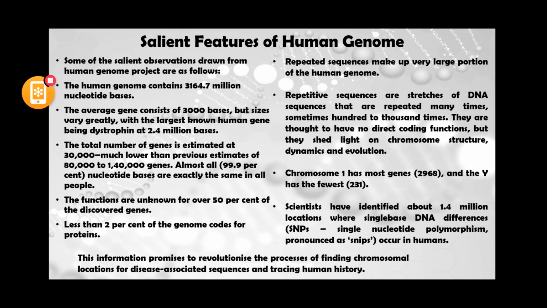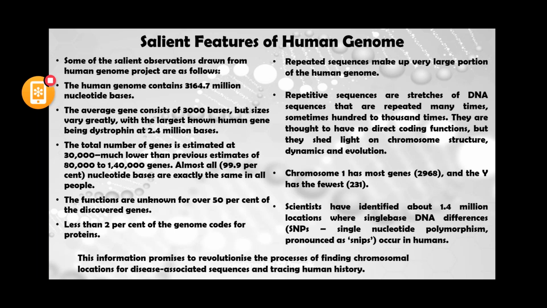Now the total number of genes is estimated around 25 to 30,000, but it has been found that the total number of genes is approximately 30,000, much lower than the previous estimate of 80,000 to 140,000 genes. After the human genome project completion, the scientists found that the number of genes in the genome is 30,000.